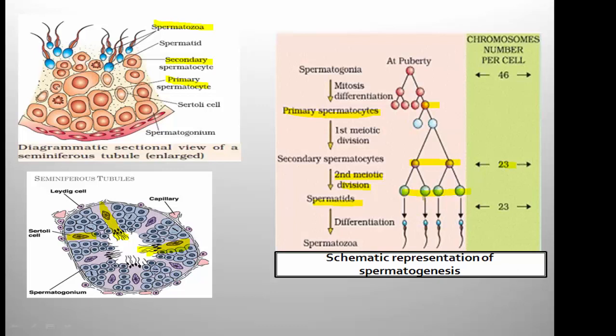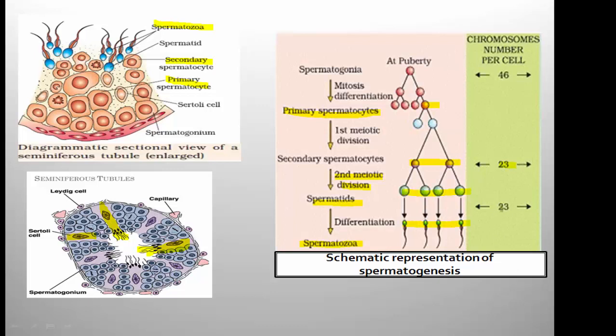Look at the diagram of the spermatid and the spermatozoa. Spermatozoa is nothing but sperm. These spermatids undergo spermiogenesis so that they are finally transformed into sperms. The sperm contains a head and tail, but these structures are absent in the spermatids, so the spermatids undergo transformation and finally they are transformed into sperms or spermatozoa.